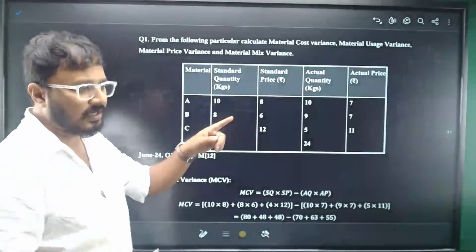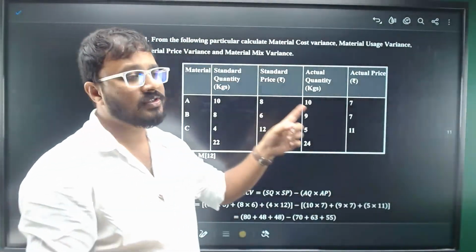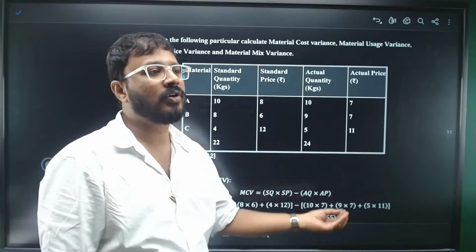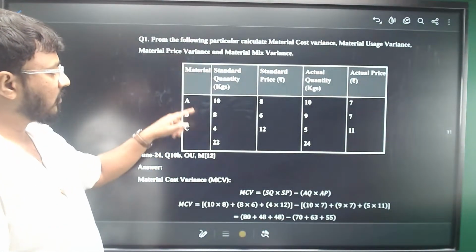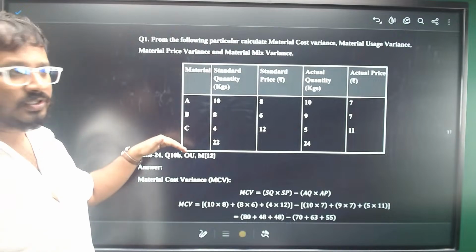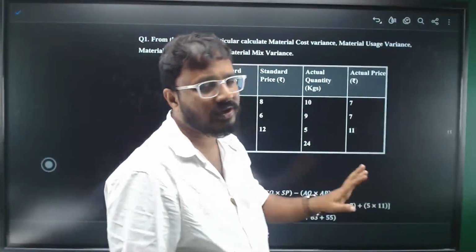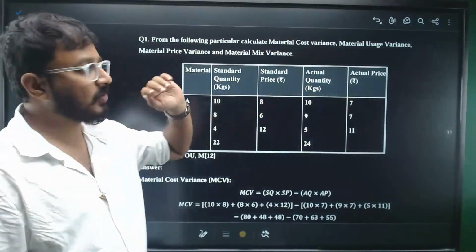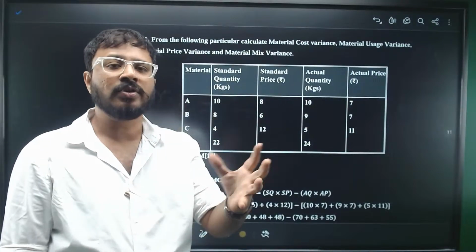Continuing here, as I was mentioning, all the formulas, be good with the formulas, and you'll see how a question gives you straightforward information. Simply you need to substitute in the formulas. Look at the question. Materials are given. Three types of materials are being used here: A, B, C. Standard quantities, standard prices, actual quantities, and actual prices are given. And they are asking you to calculate MCV, MUV, MPV, and MMV. Formulas are there. Substitute and get the answers.